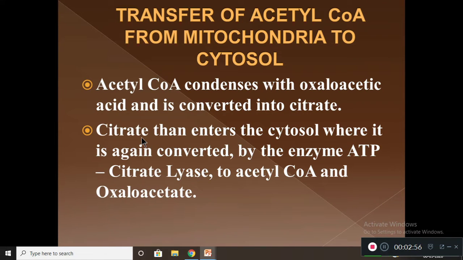After entering the cytosol, this citrate is split by the enzyme ATP citrate lyase to form acetyl-CoA and oxaloacetate. So the condensed form splits again because of the enzyme citrate lyase in the cytosol.